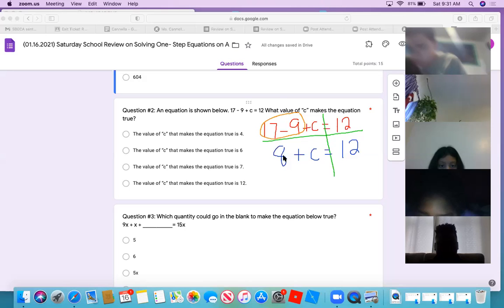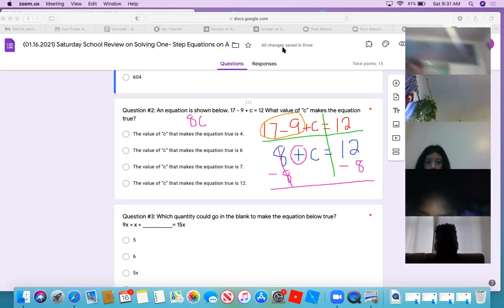I just want to recap. This is an 8 because it's 8 plus c. 8c would actually be multiplication. So careful. 8c is different than 8 plus c, okay? Okay, continue on. Now what do you do? We have to do the inverse operation in this problem, which is subtraction. Good job. We subtract 8 from both sides, which leaves us with a difference of 4. Good. I like that you said a difference of 4. So therefore, you should pick the first answer.